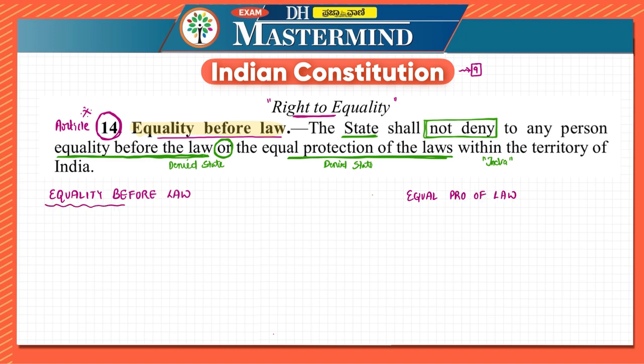Equality before law is considered a negative concept. We will understand about this, so don't worry so much. Equality before law is considered a negative concept, whereas equal protection of the laws is considered a positive concept.